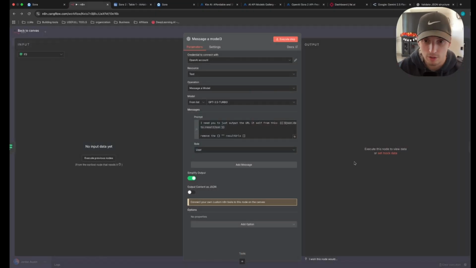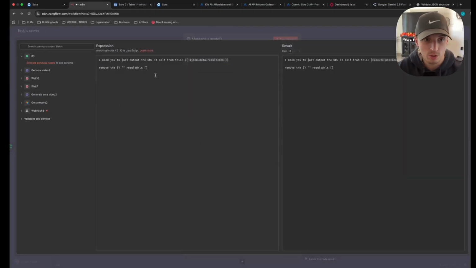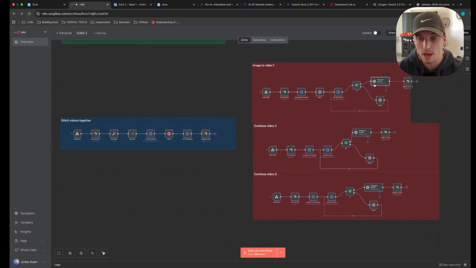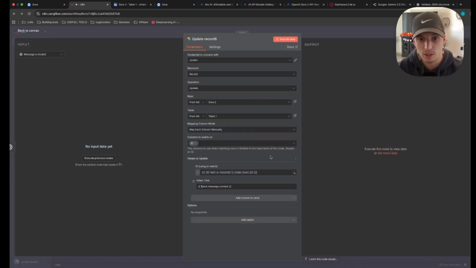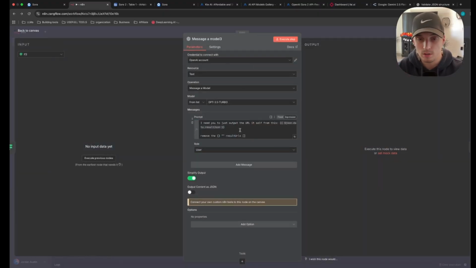The one thing I forgot to show you guys real quick, and my apologies, is we just need to make sure we clean up the URL. So just go ahead and click an OpenAI node after the if here, and then the update record is pretty self-explanatory. We're just mapping out the video one link and then the ID. But for cleaning up the link, all we're doing is json.data.result, which is the link that we get from our video creation. We just want to remove the brackets, the quotes, everything like that, to make it just a clean URL. That way we can click on it and download it.